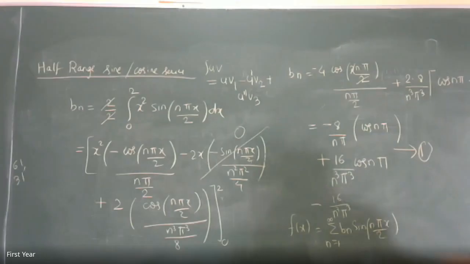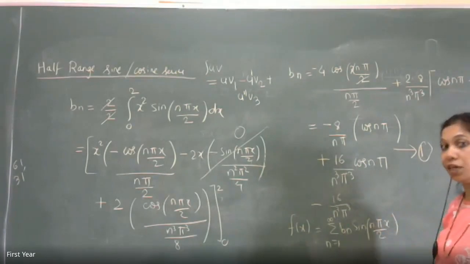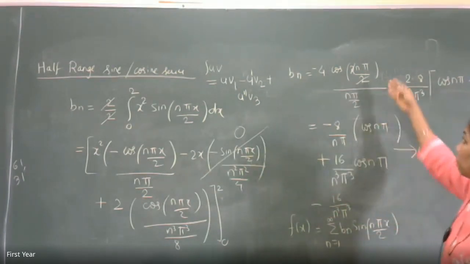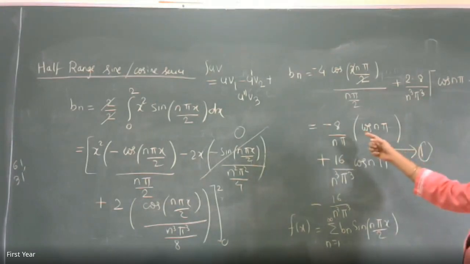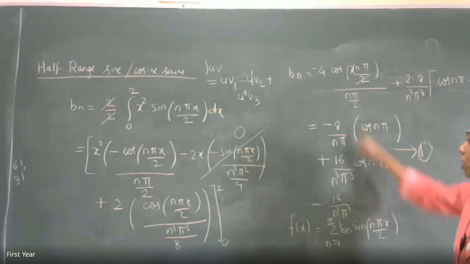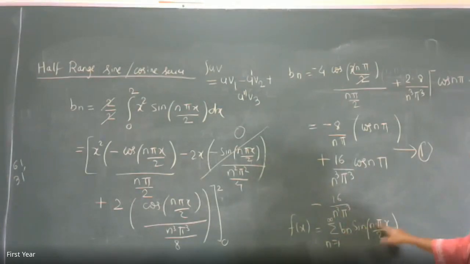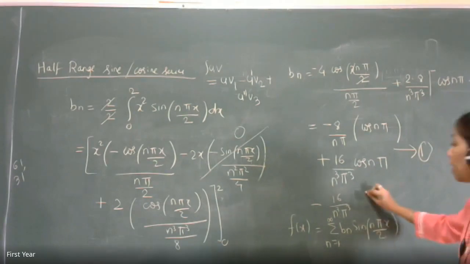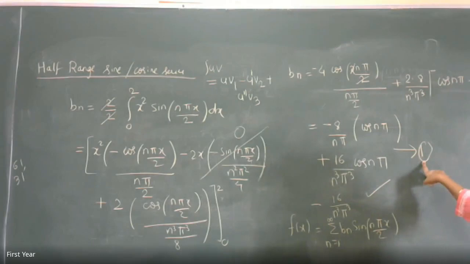Last step, ma'am. So now why did we write this Bn? Because we had to write down the half range sine series. So we have written the Bn formula, but the Bn formula was not very simple and not just a single number. It was distributed in how many parts? My 3 parts. So I have written Bn as it is, and I said f of x is equal to summation n from 1 to infinity bn sin n pi x by 2, which is the Fourier half range sine series, where bn is given by 1. If you write it here, it will be more and more complicated to write. That's why I said it is bn, where bn is defined in 1. Okay?